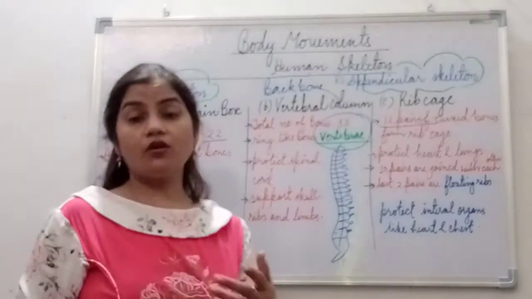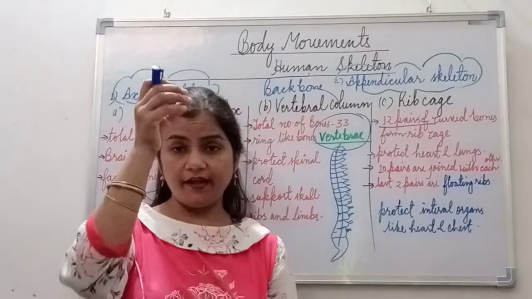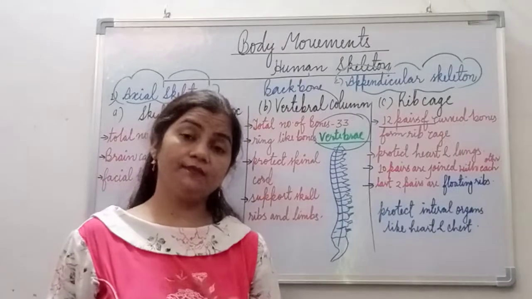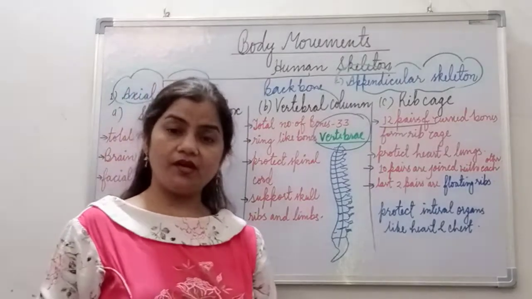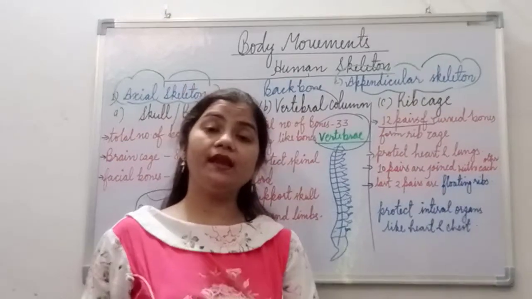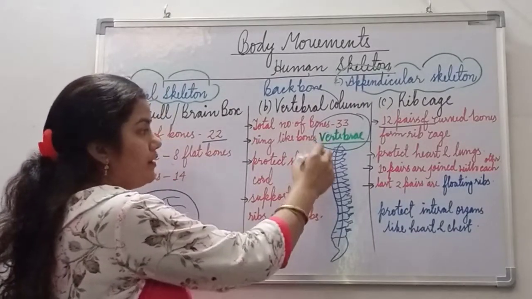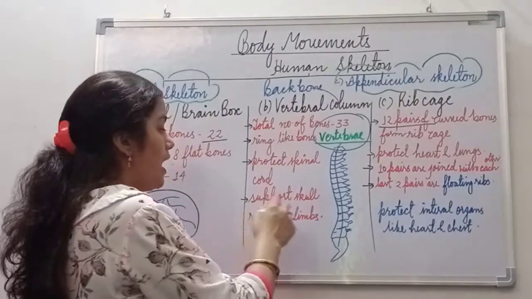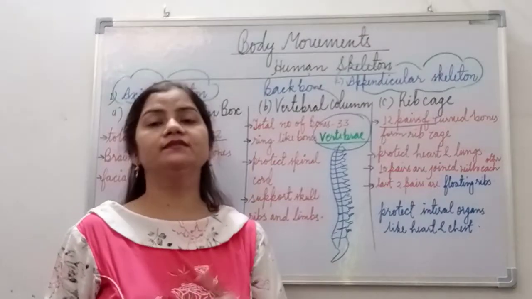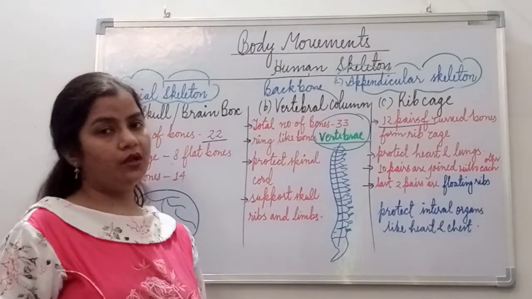If we talk about the spinal cord, it is the last part of the brain which is extended in the form of a tube, and it is also very important because it carries all the sensory nerves and motor nerves which receive and give messages from the brain as well as from the external environment. Okay, so this spinal cord is protected by the vertebral column, and it also gives support to the skull, ribs as well as the limbs. Okay, so this is the function of the vertebral column, which we call the backbone.